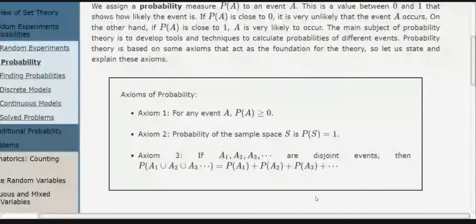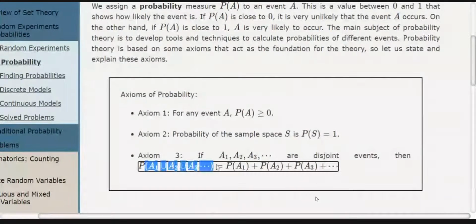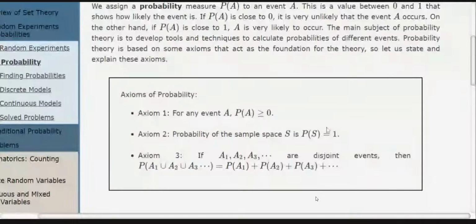In probability theory, the word mutually exclusive is more preferred compared to disjoint, but the meaning is the same. If the pairwise intersection of events is phi, then the probability of their union is equal to the sum of their probabilities. So these are the axioms of probability.